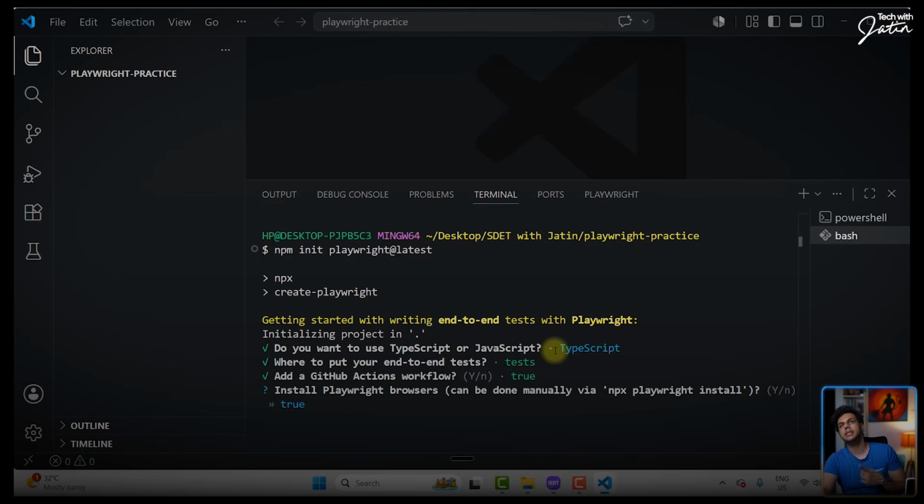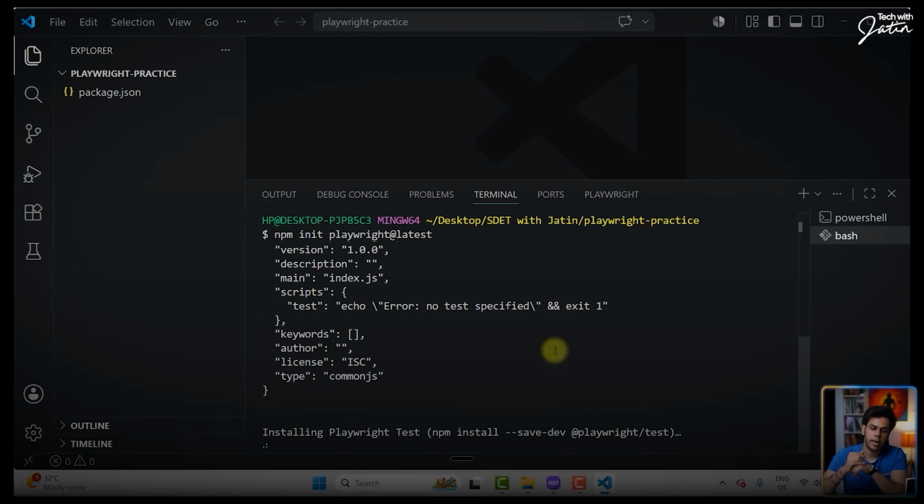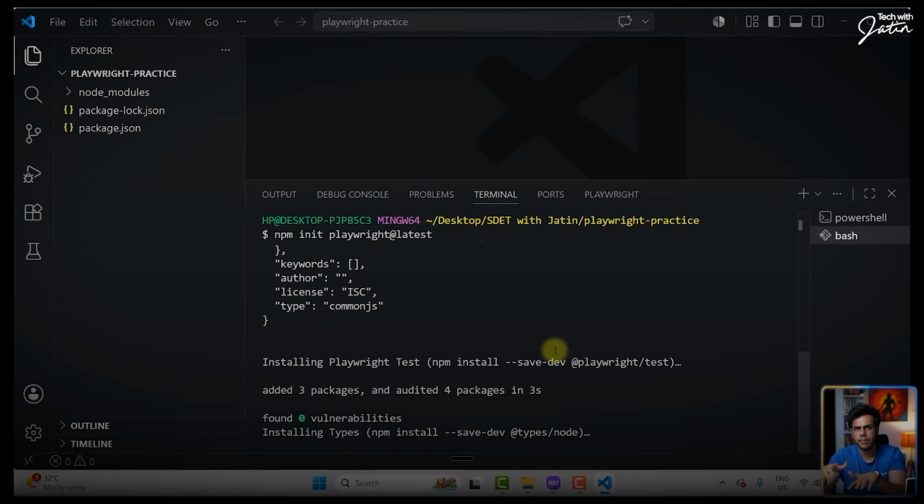So yes, the tests are not going to be executed on your Chrome browser. It's going to get executed on Chromium. Then it is going to have the Safari browser, the WebKit, as well as the Firefox browser. Those are the things which will be installed by Playwright. It's not going to use the Chrome browser which is installed on my computer. That's something which is going to happen, and it's going to take a little bit of time.